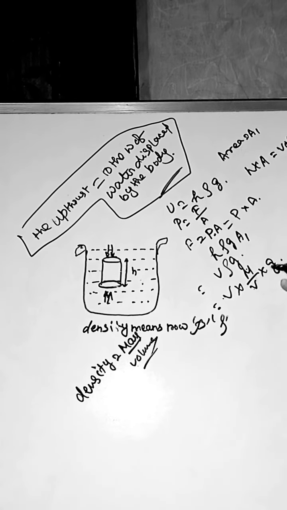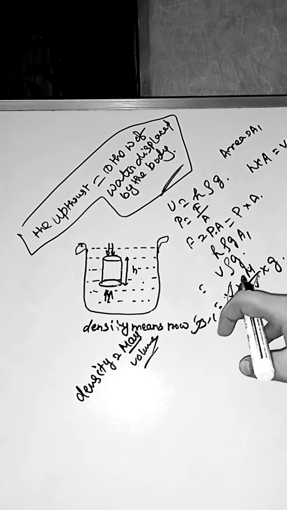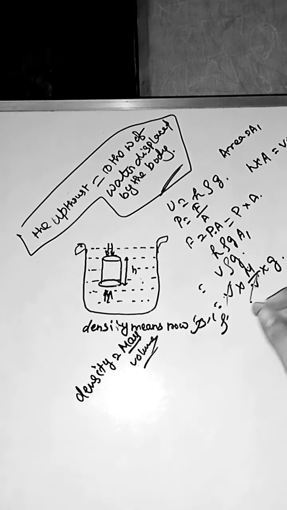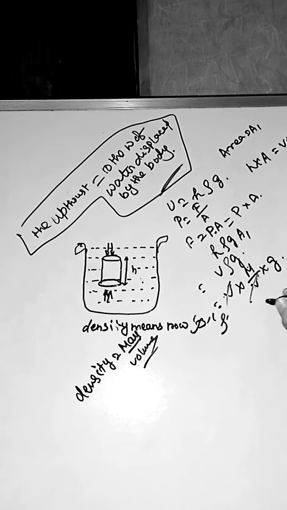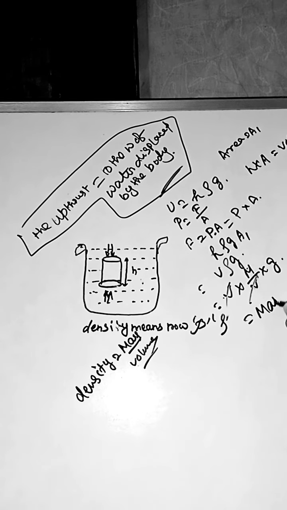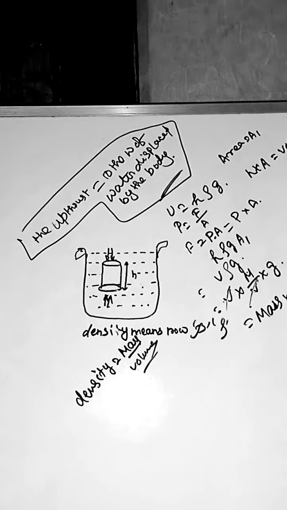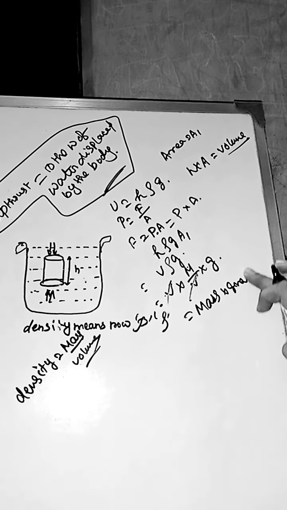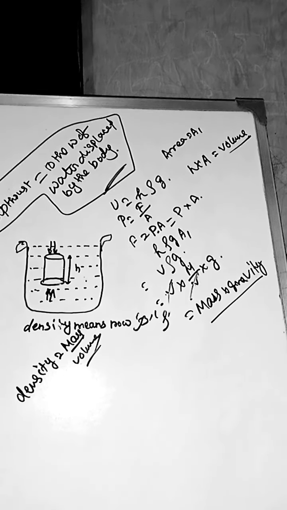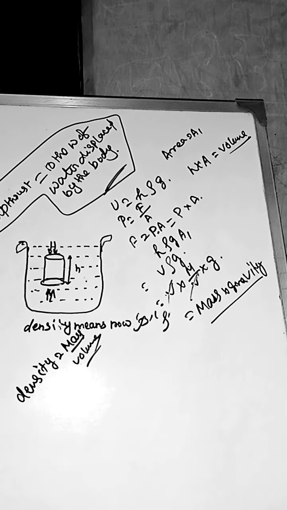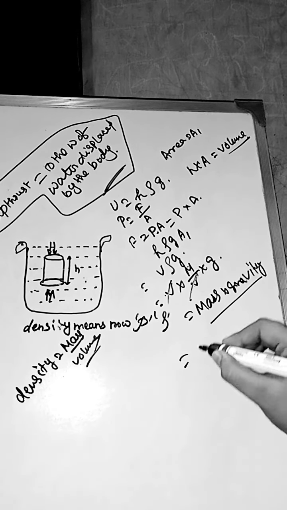Now, volume is in the numerator and V is in the denominator, so numerator and denominator are equal, and it will be cancelled. So we get mass into gravity. In the previous video I taught you that mass into gravity means weight.